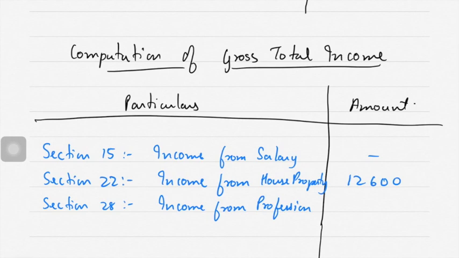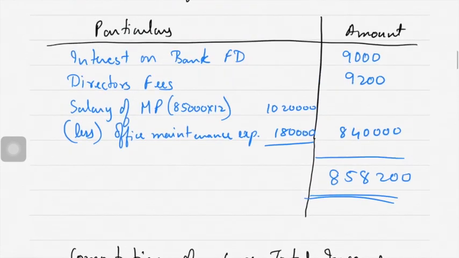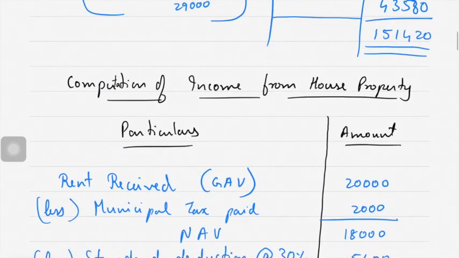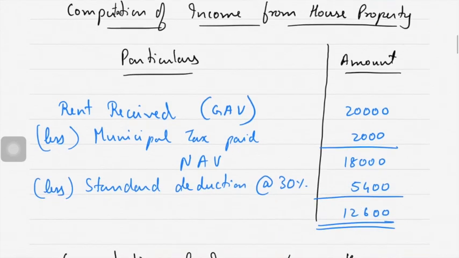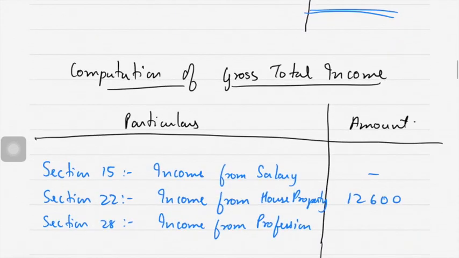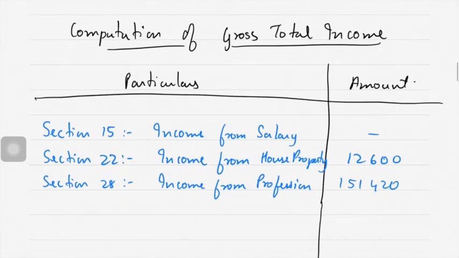So income from profession, $1,51,420. Next, section 45, capital gains: nil.